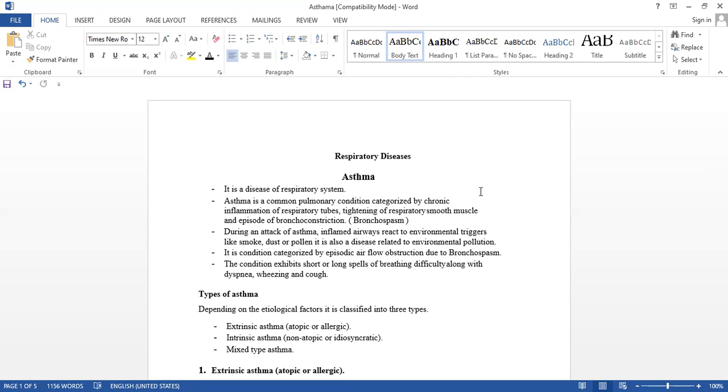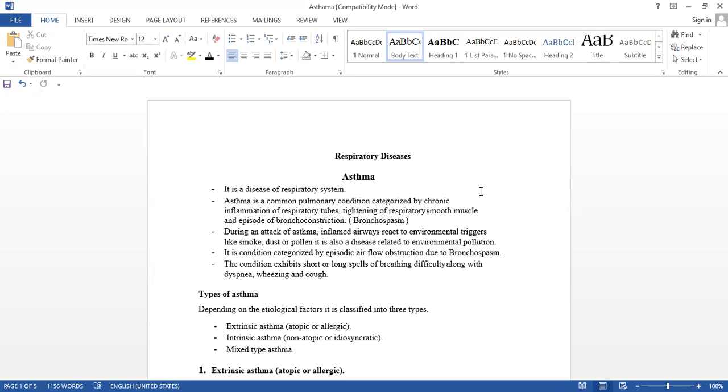If this condition exaggerates or triggers and persists, it causes more inflammation of the respiratory tract or respiratory tubes, which causes a tightening of the respiratory smooth muscles. Tightening of the smooth muscles is what we call a spasm, with episodes of bronchoconstriction.